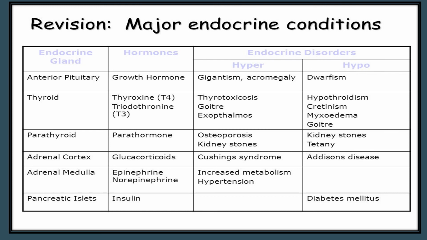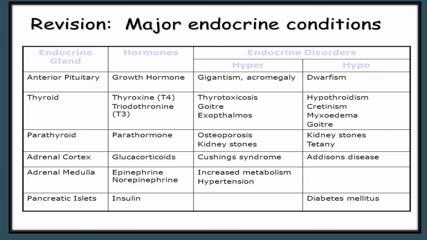Now next one is thyroid. Hormones, thyroxine T4 and triiodothyronine, that is T3. Hyperactivity, thyrotoxicosis, goiter and exophthalmos. Hypoactivity, hypothyroidism, cretinism, myxoedema and goiter.